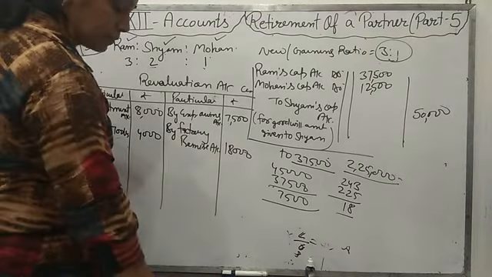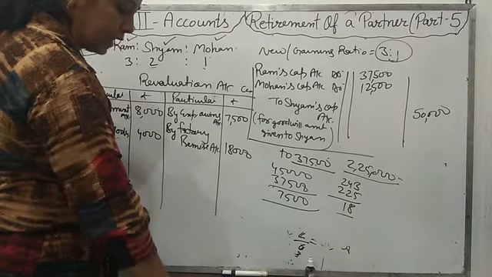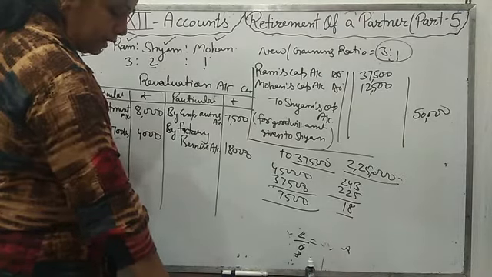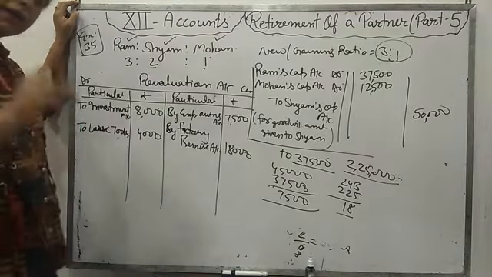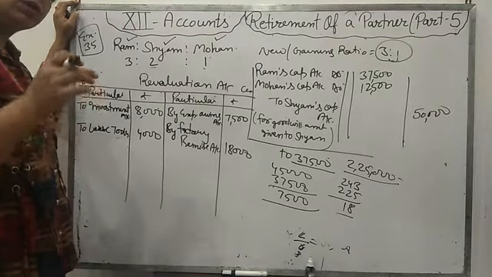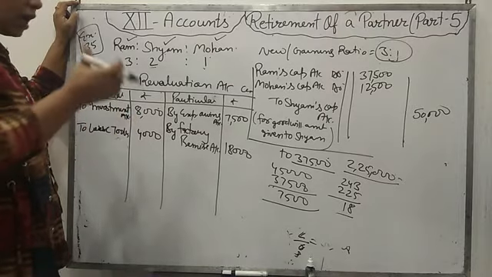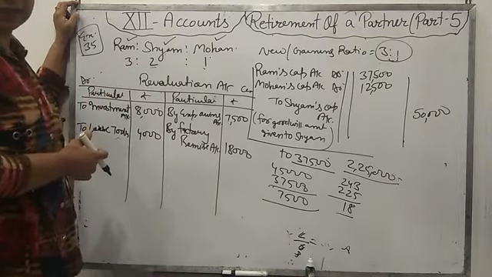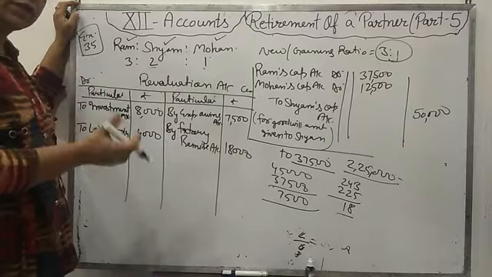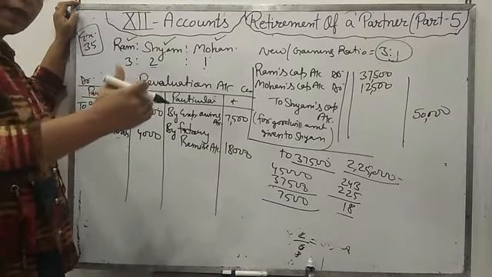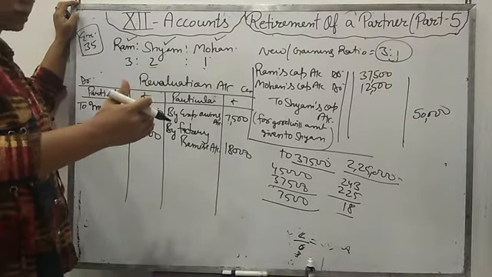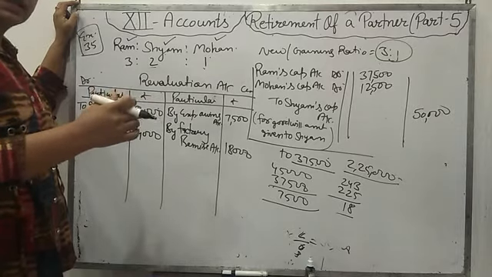Now next is provision for doubtful debt to be increased by. Keep in mind that by is given or to is given. If by is given, then that amount of increase and decrease is given. If to is given, to amount से पहले आपको to दिया हुआ है, then it means it's a new value.